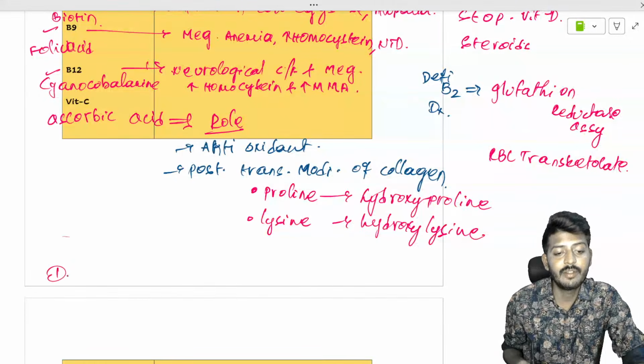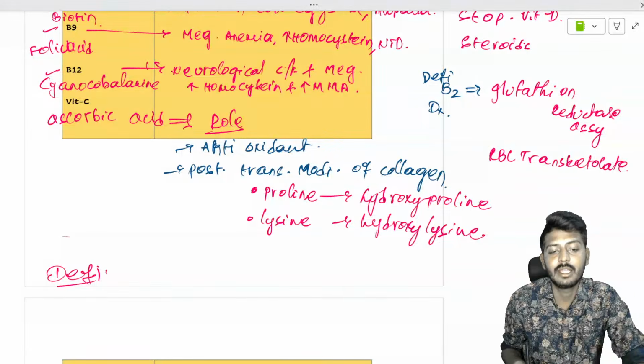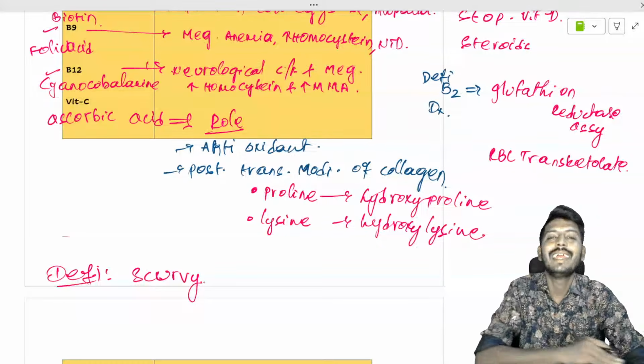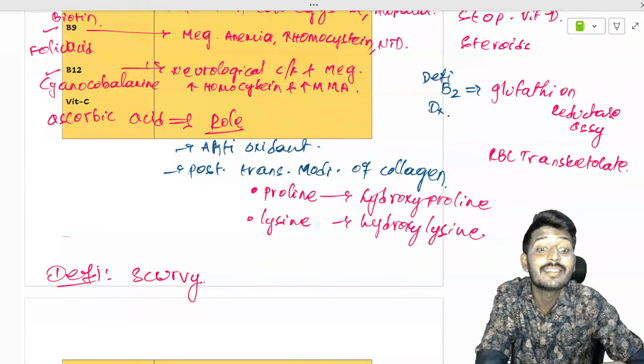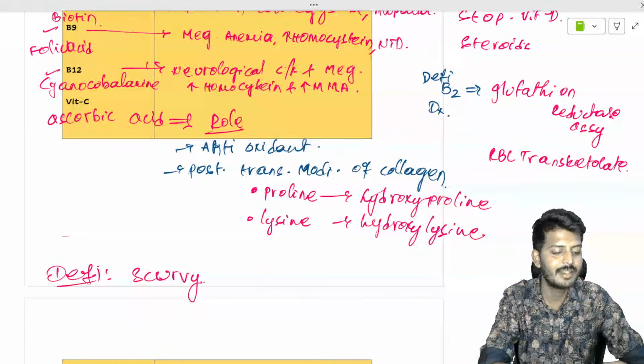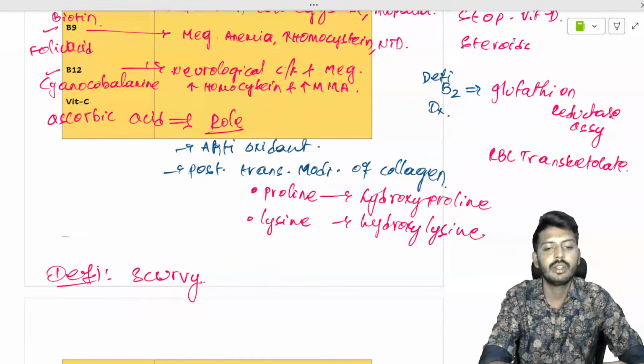So the deficiency will lead to what? Deficiency will lead to scurvy. Okay, it's not curvy. You people who are thinking curvy, it's not that, it's scurvy. Okay, so the scurvy will be there.